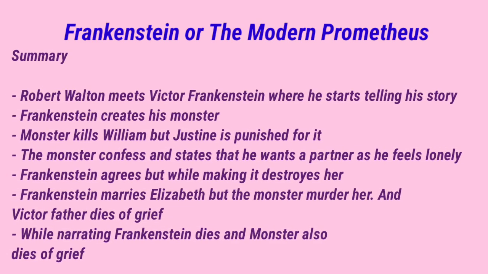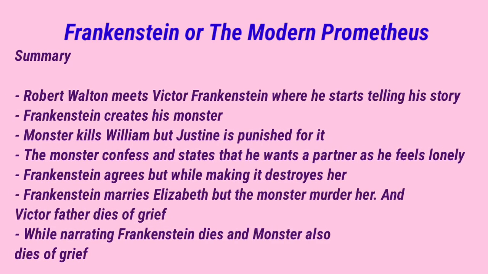So the summary, or the novel, starts with the character Robert Walton. Okay, he is sailing towards the north and he sees a huge iceberg, and there he sees a person lying unconscious. Now Robert Walton is with his friends, and they all go and try to see whether that person is alive or not. And there he meets Victor Frankenstein.